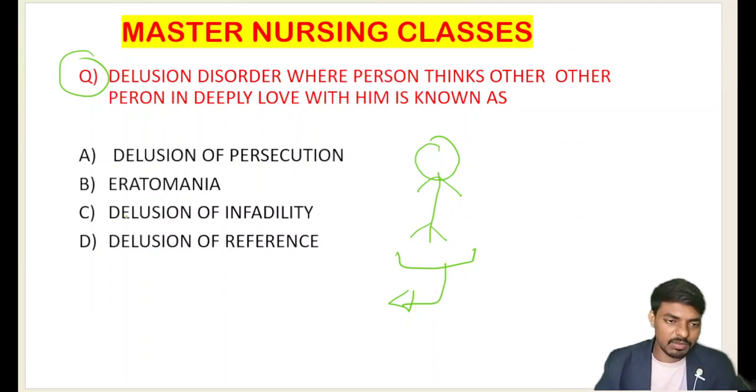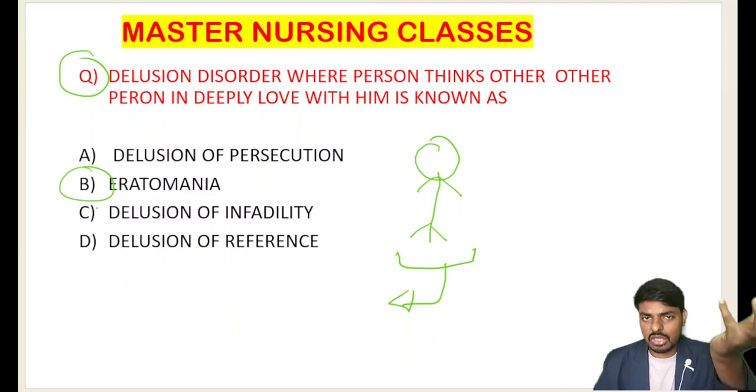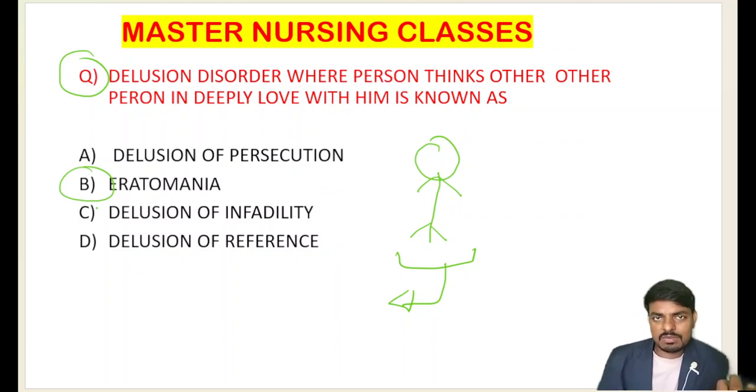What do we call this? Erotomania. If she or he is thinking that someone who is a great personality, who has a higher socioeconomic status, is deeply in love with him, she will complain repeatedly. Yes, Virat Kohli is my lover. Neeraj Chopra is my boyfriend. If the patient complains like this repeatedly, that is erotomania.